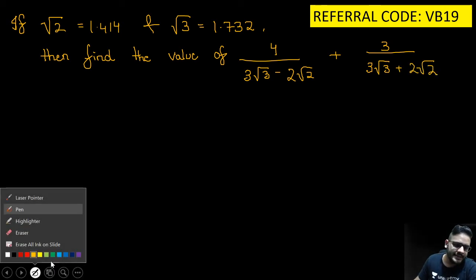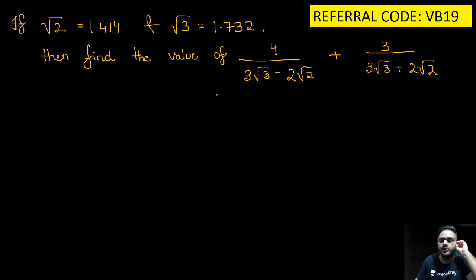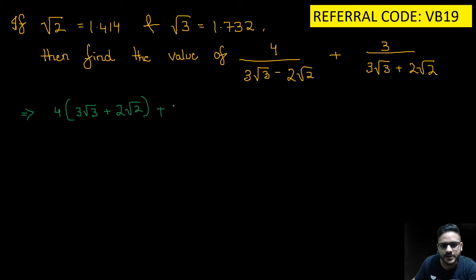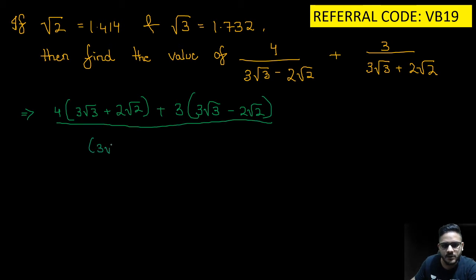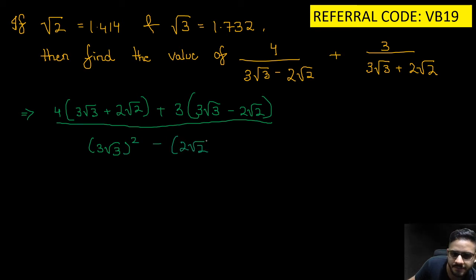Chalo. Easy sum, let's solve it. What we'll do, take LCM first. So LCM लेने के लिए हम क्या करेंगे? We will have 4 bracket open 3 root 3 plus 2 root 2 plus 3 into 3 root 3 minus 2 root 2. The whole divide by, since it is in the form of a minus b, a plus b, so 3 root 3 the whole square minus 2 root 2 the whole square.